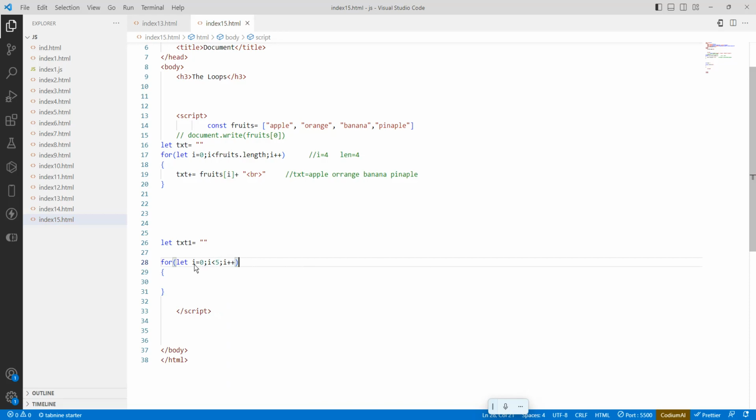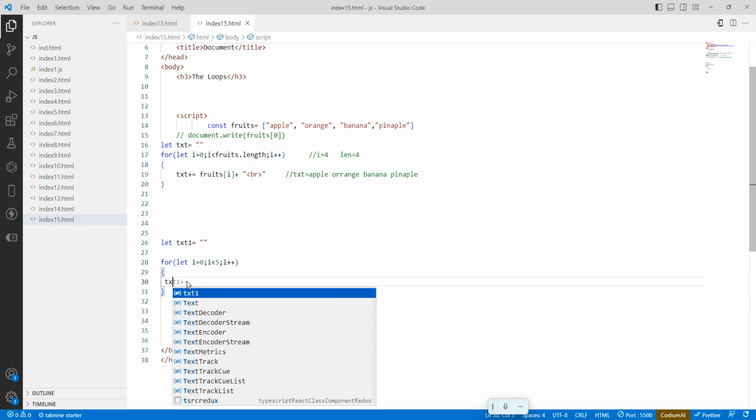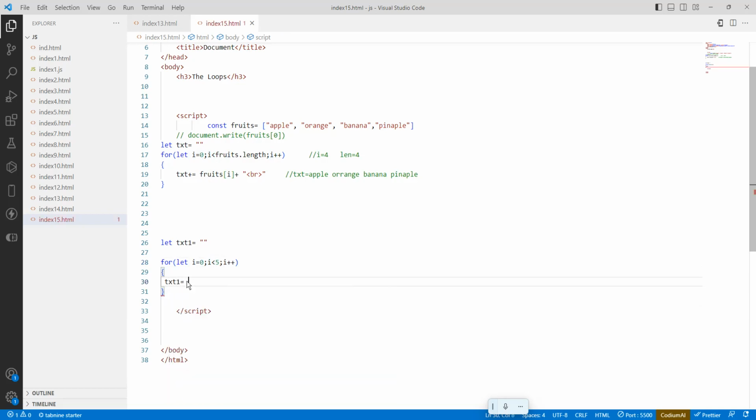This is the initialization: initially I made i equals 0. Then i less than 5, so 0 is less than 5, and i plus plus. What do we have to do? We need to set txt1 equals to the value, the number to print, which is i.